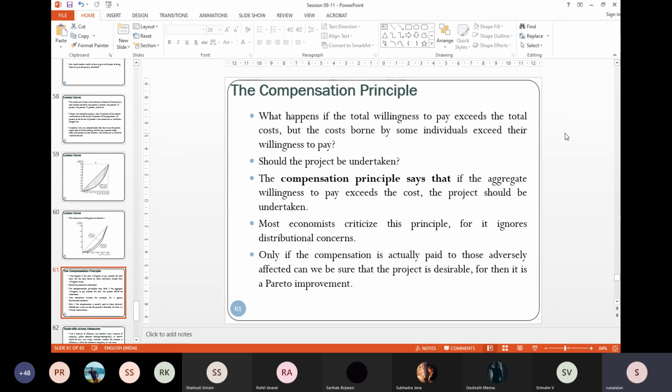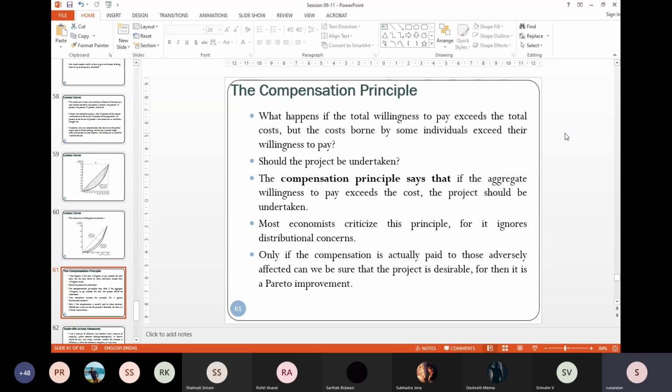If this aggregate willingness to pay exceeds the cost, it should be taken. Because you can always compensate the losers. What do I mean? If total willingness to pay exceeds the cost, that means the total benefit is higher than the total cost.